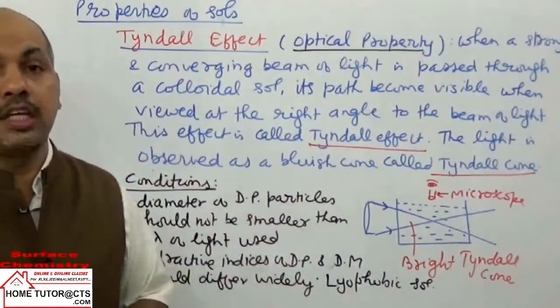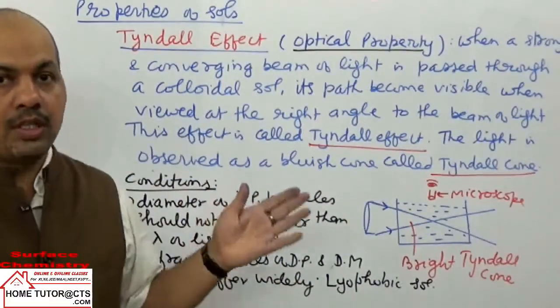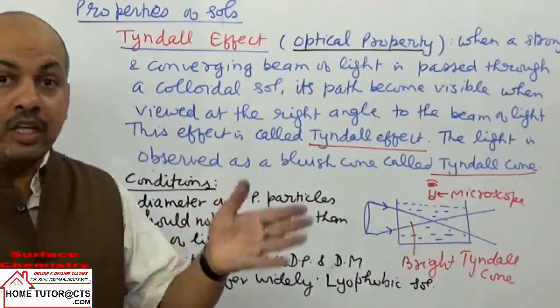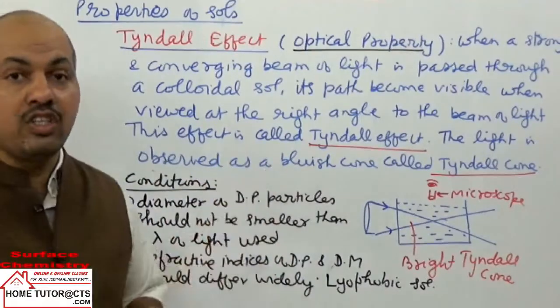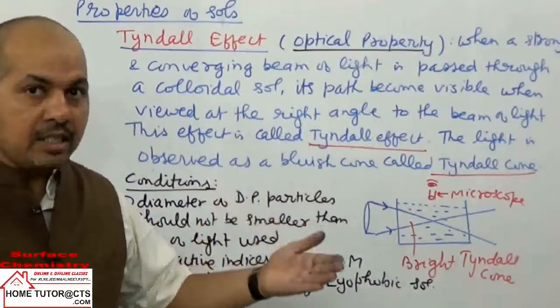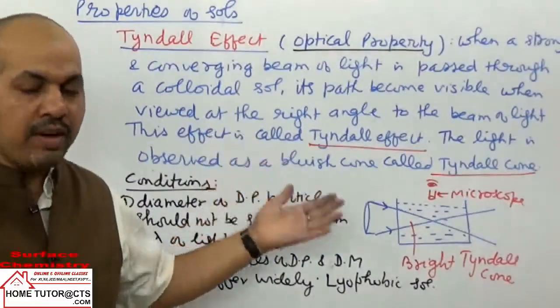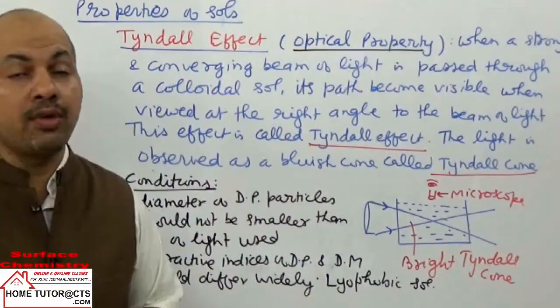3500 angstrom to 7500 angstrom. In that range, 3500 angstrom to 7500 angstrom, is the range of visible light. Whereas the size of the dispersed phase particle is in the range of 10 angstrom to 1000 angstrom. So light reflection is not possible. Only the path of light is visible, not for the reason of reflection.